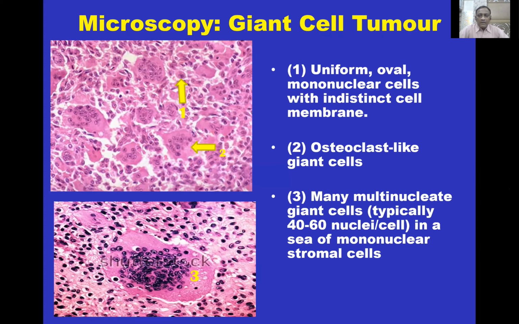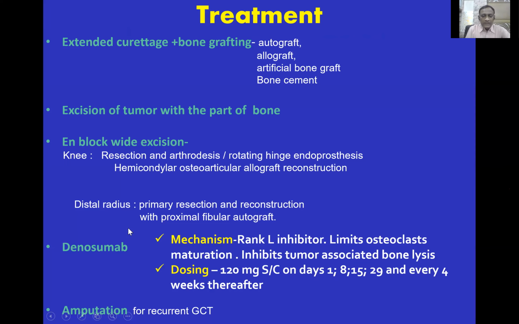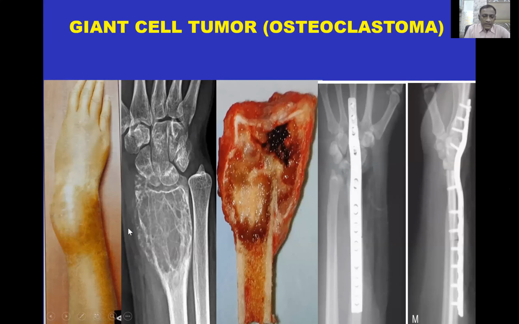This is another specimen of giant cell tumor of the distal radius. This is the clinical picture. This is the radiological picture showing the expansile lesion with soap bubble appearance with breakage of cortex. This is the bone which is excised.